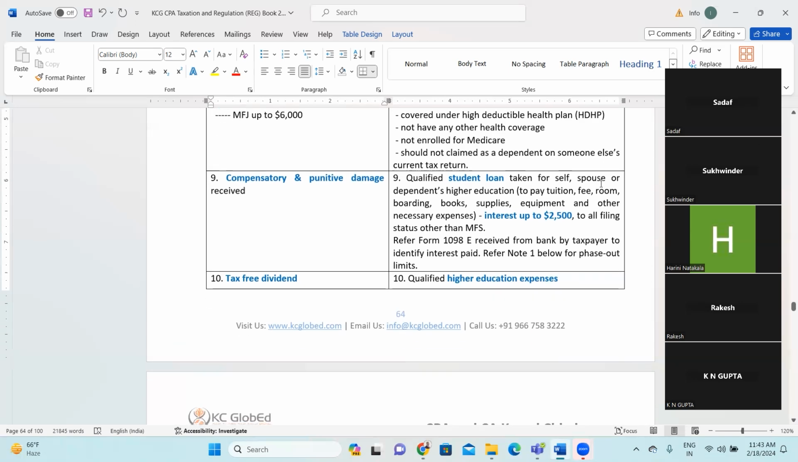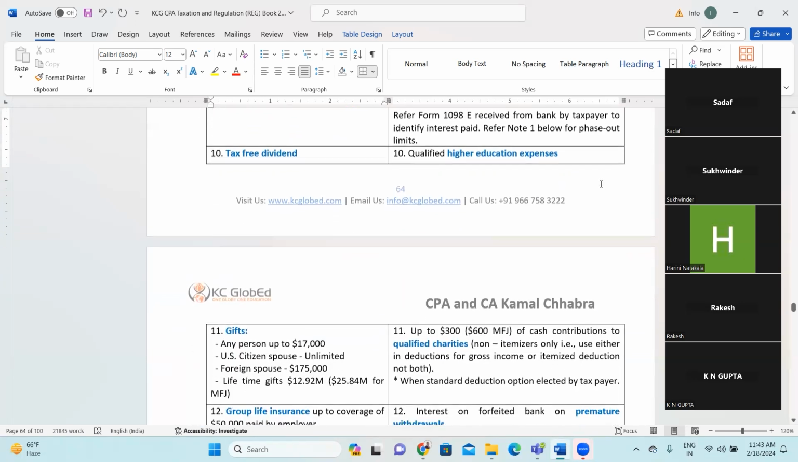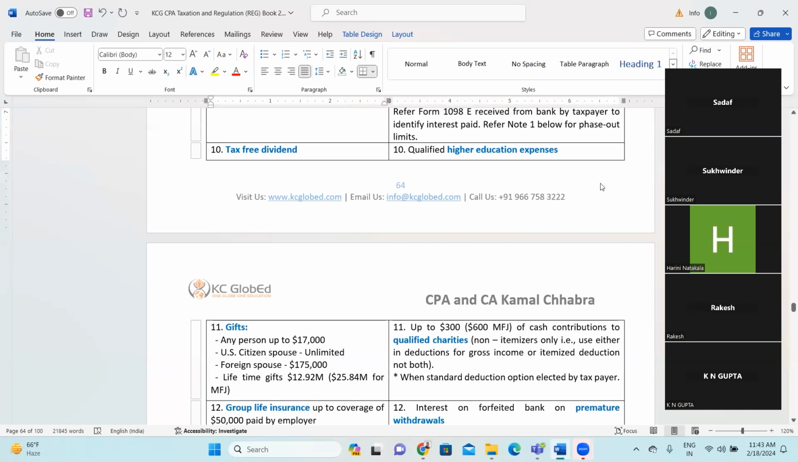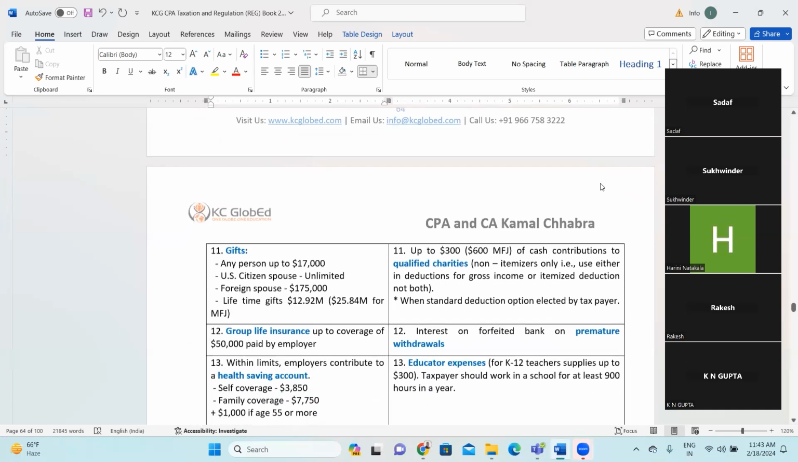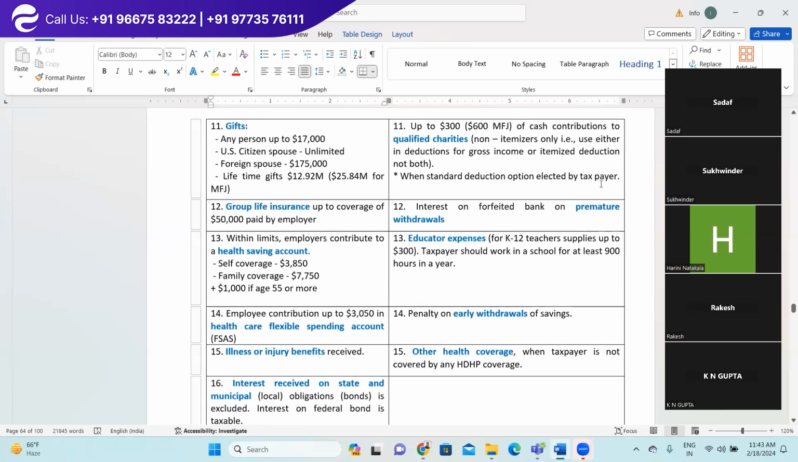Next is tax-free dividend. Same like in India also we have certain stocks for which the dividend is tax-free. So that is not considered as part of income.